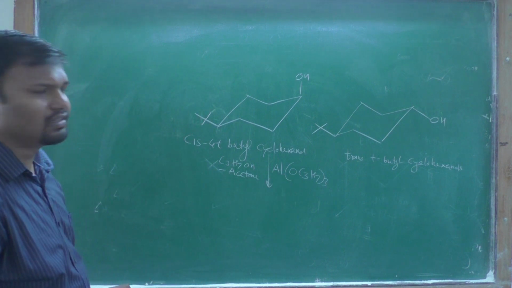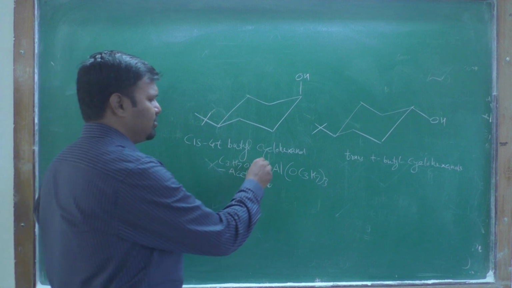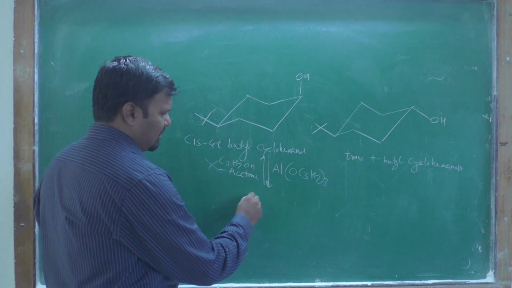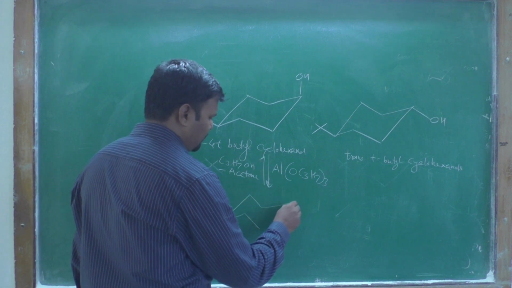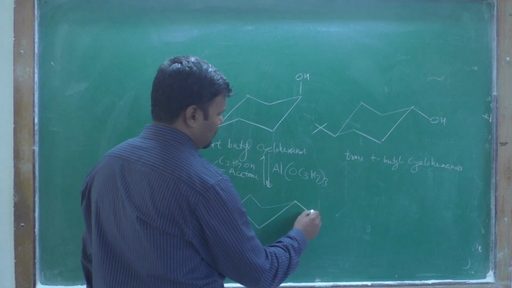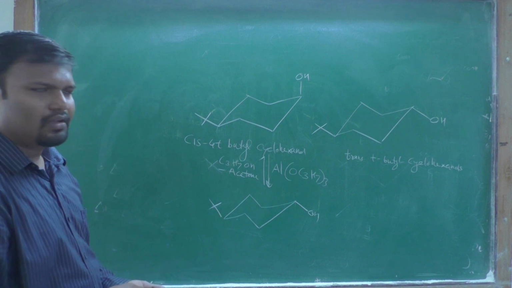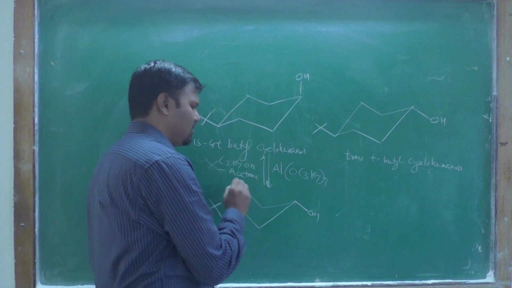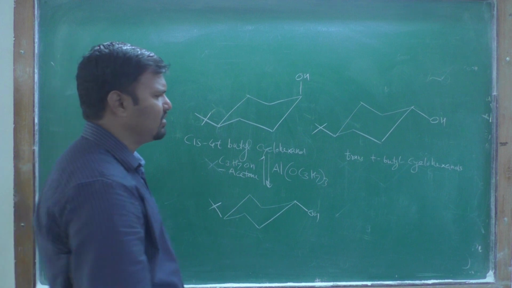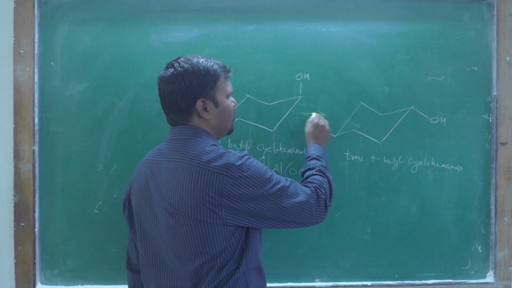an equilibrium is established, and in this equilibrium both isomers are obtained. These two are interconvertible isomers.